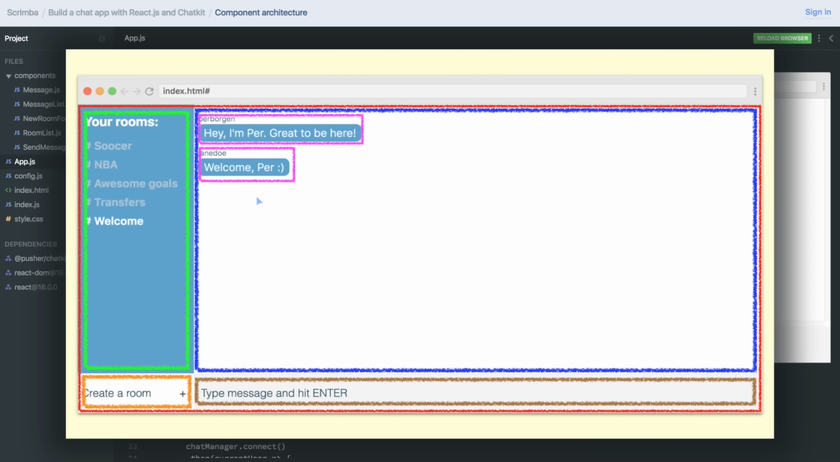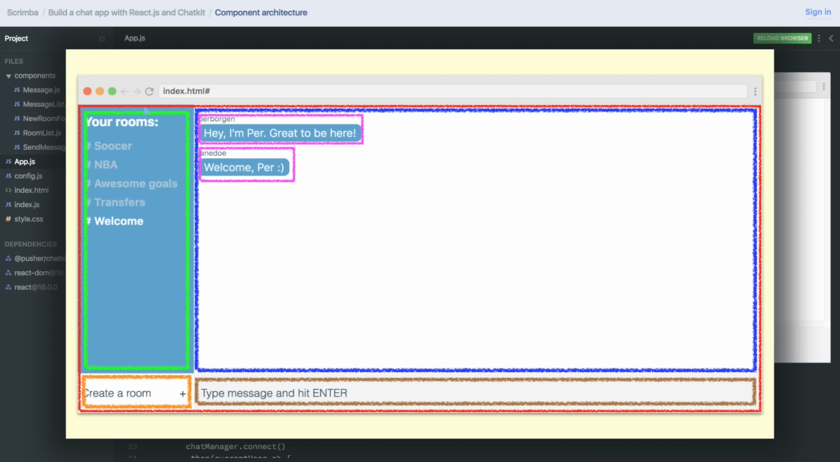Hey, in this lecture, we're going to have a look at the component architecture of our app, because in React, everything is based around components. And before you start coding your app, you should break the UI into components. And it's a good idea to actually do it visually, like I've done here, using Paint or Preview or something like that, to just draw colored rectangles around your components.